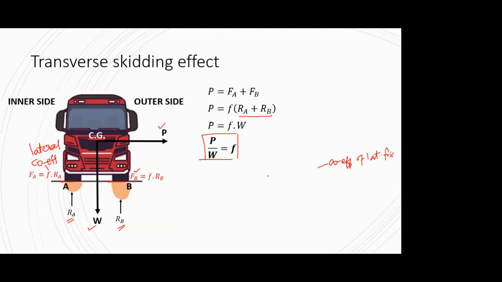So if superelevation is not provided, and we'll be seeing what superelevation is, but for now just understand that in that case you need to make sure that your P by W, or V square upon GR, whatever you may call, should be equal to the lateral frictional coefficient, and at the same time that P by W, or V square upon GR, should be equal to B by 2H.